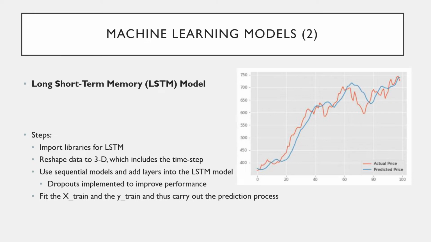On the right, we can see the graph of the actual versus predicted price and can notice the two lines are closer as compared to the linear regression model. This signifies that the LSTM model performs better than the linear regression model.